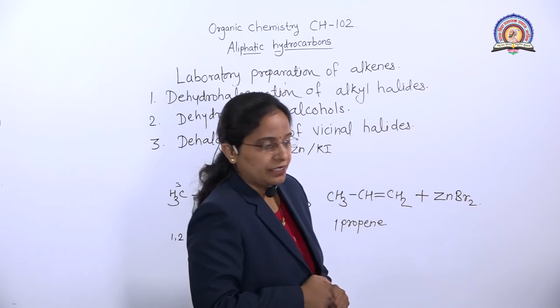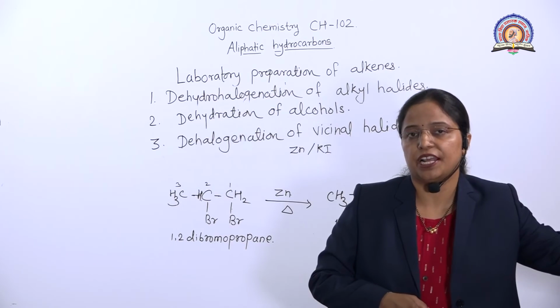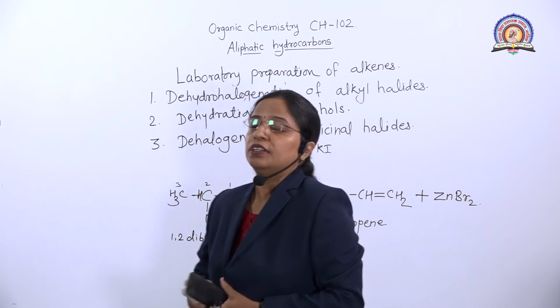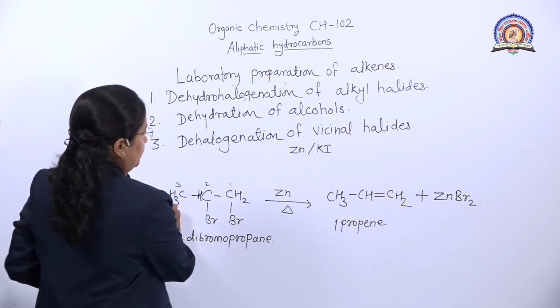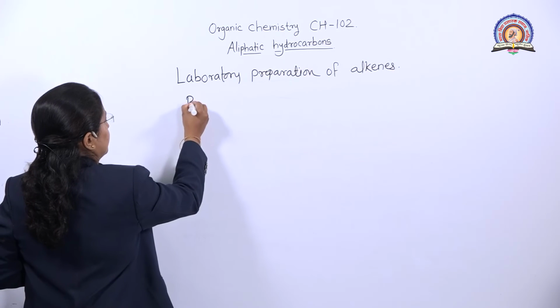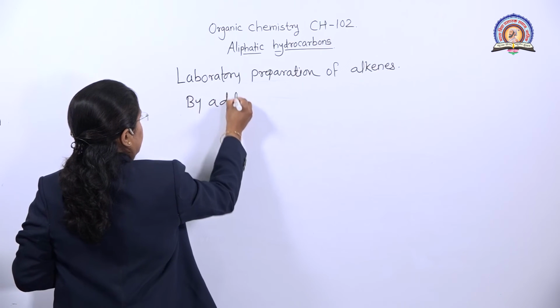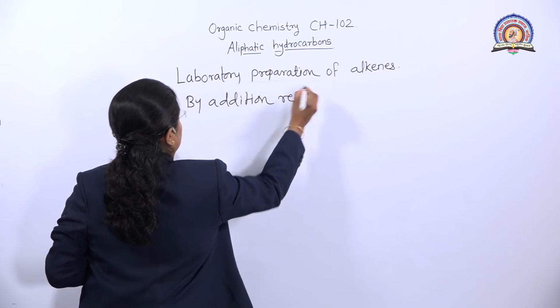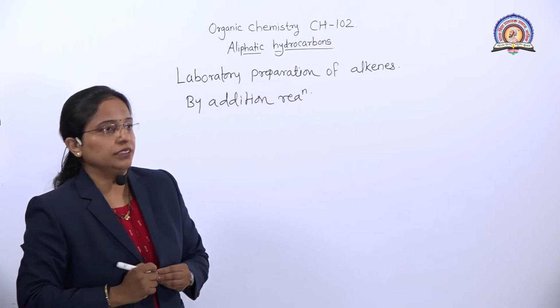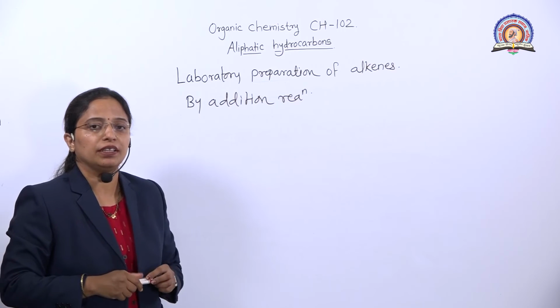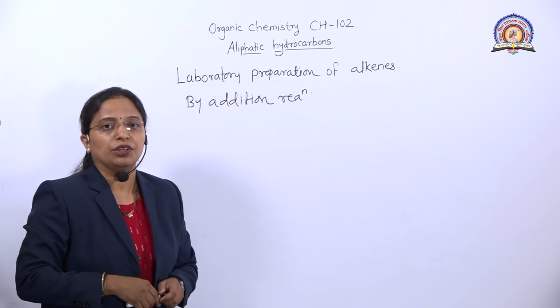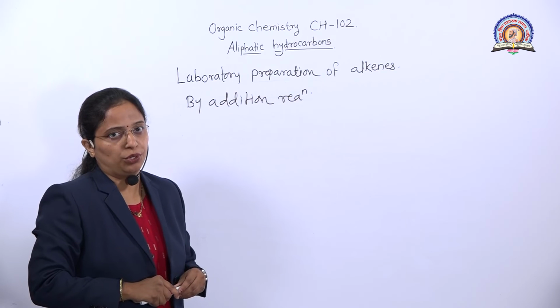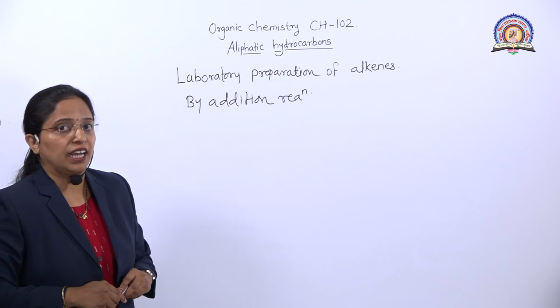Then the next one is by addition reaction, we are going to prepare the alkenes. So the next laboratory preparation of alkene: by addition reaction, we are preparing alkenes in the laboratory. For that, we take alkynes.